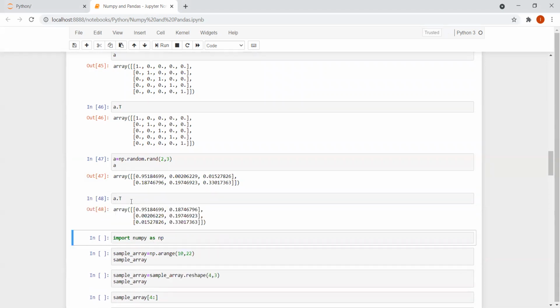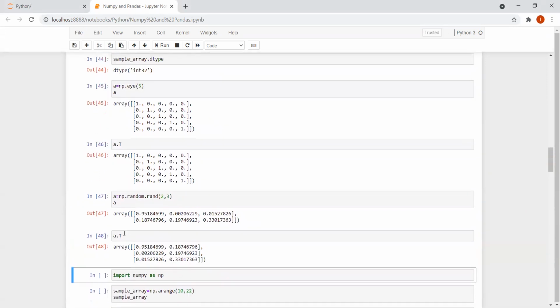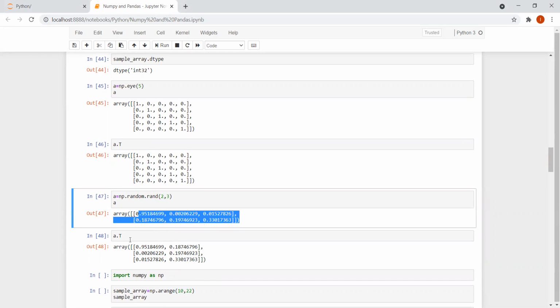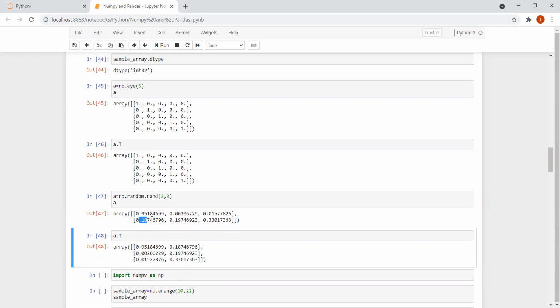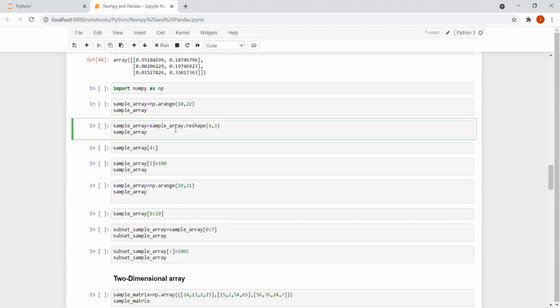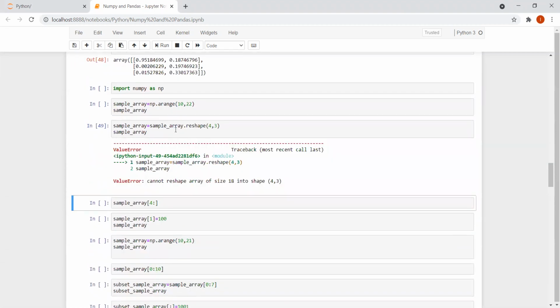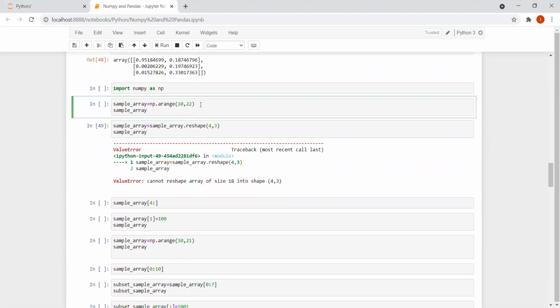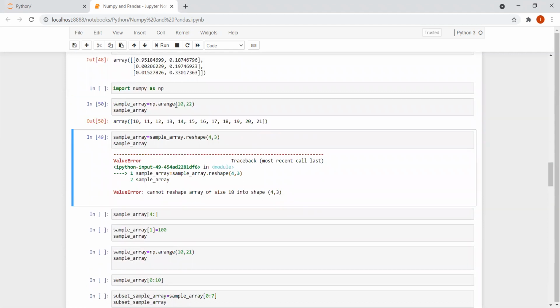Let me write transpose over here. You can see that rows are converted into columns, and columns are being converted into rows. So here I had 2 cross 3, here I'm having 3 cross 2, right? So in case I want to do any reshape, I can do that. So how can I do that? Let me run this code now.